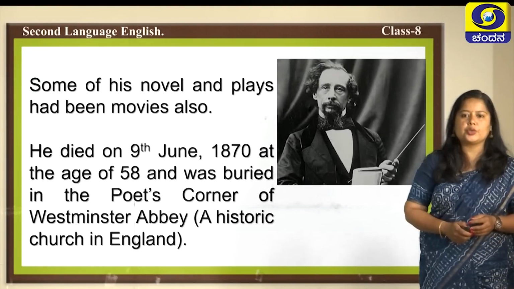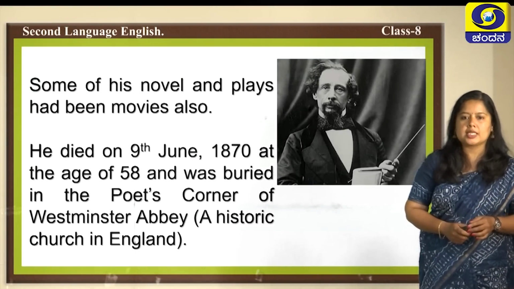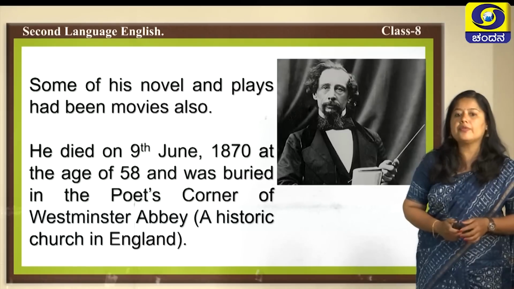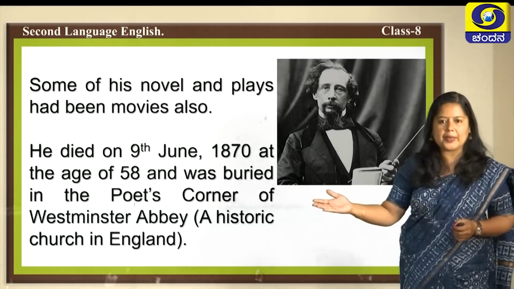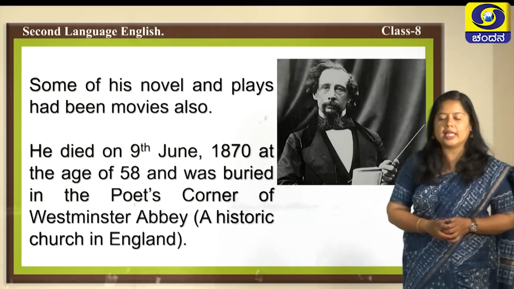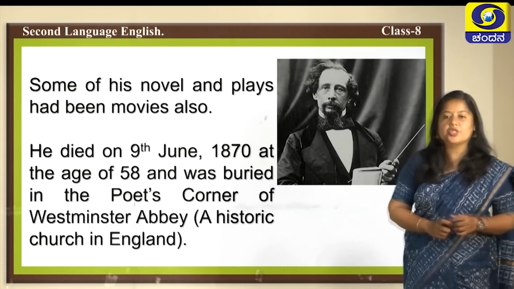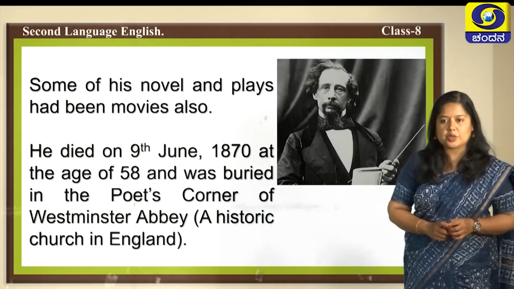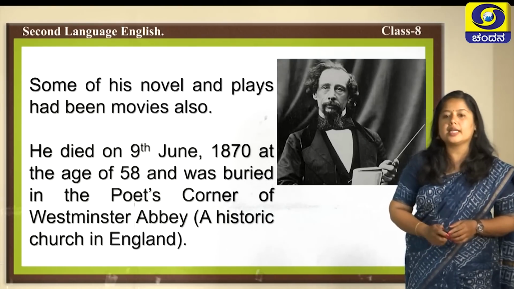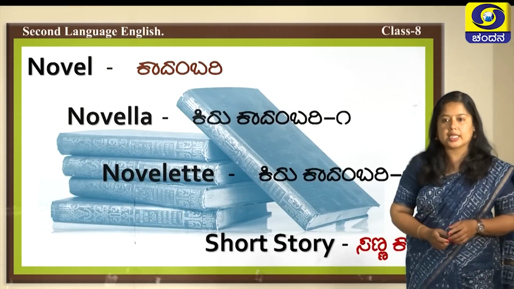He died on 9 June 1870 at the age of 58 and was buried in the Poets' Corner of Westminster Abbey. There is a place where only poets and writers have been buried after the death in Westminster Abbey, and very first poet to be buried over there was Chaucer, the first modern English poet. So, there itself even Charles Dickens was buried after his death.